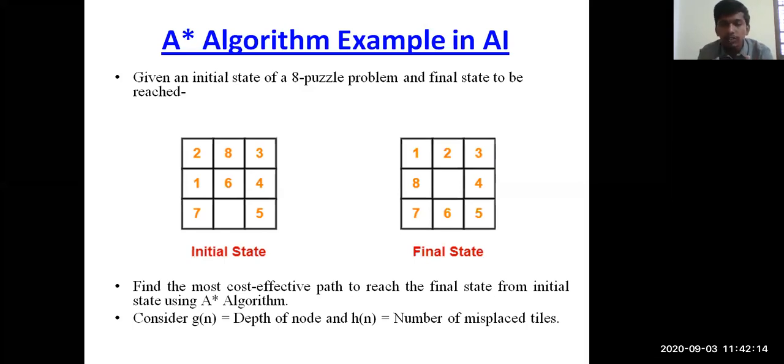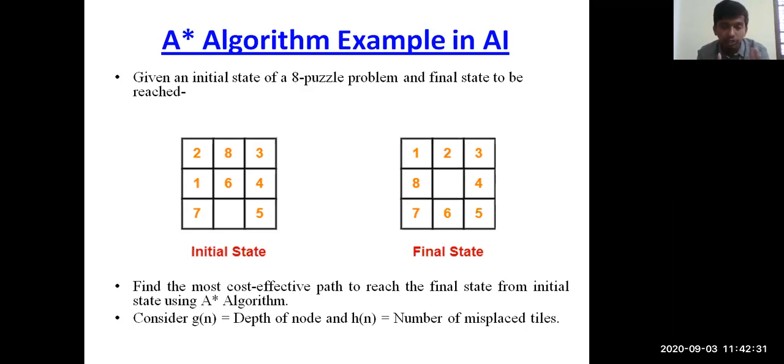So according to that, we need to understand how many tiles or numbers have been misplaced, and according to that we will try to apply the same concept. The same type of questions, the pattern can be given for your examination, guys.